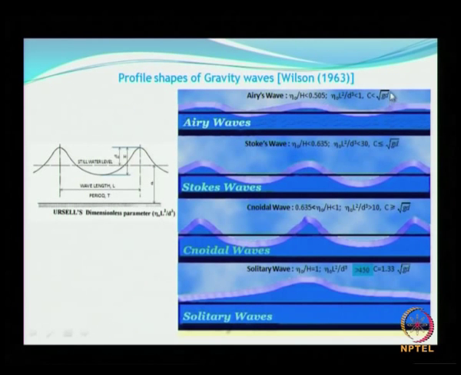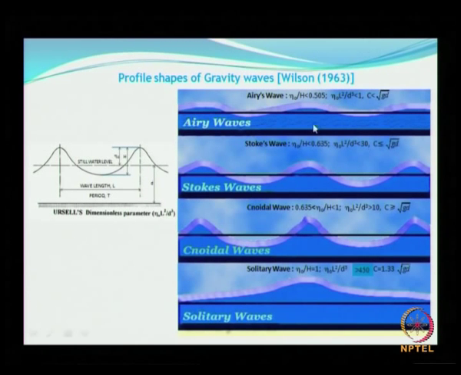So here the celerity is less than root of Gd, less than or equal to root of Gd. So here it is greater than root of Gd, that is in sinusoidal waves, and then in the case of solitary waves the speed of the wave is equal to 1.33 into root of Gd. As we have already seen the shallow water conditions, in shallow waters the celerity or the speed of the wave is root of Gd, right.